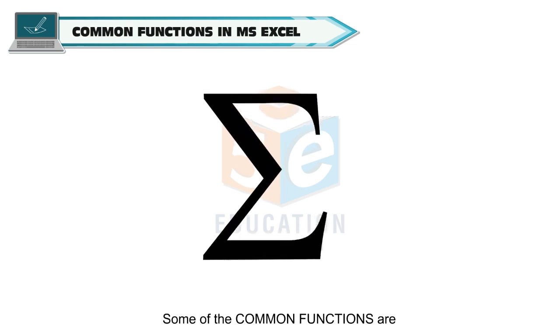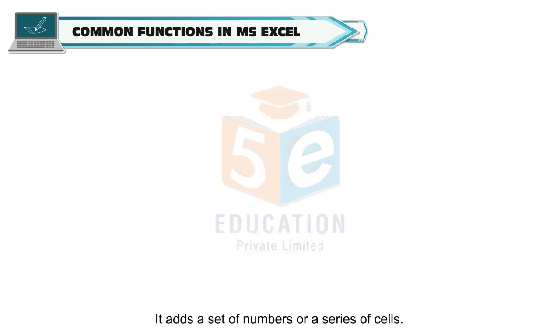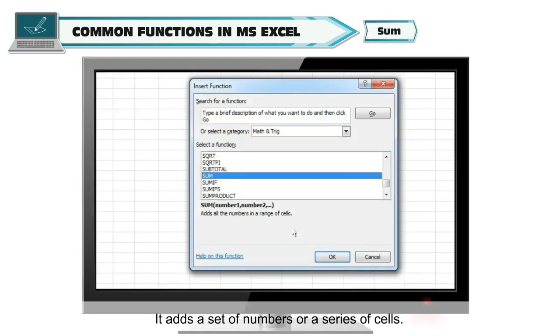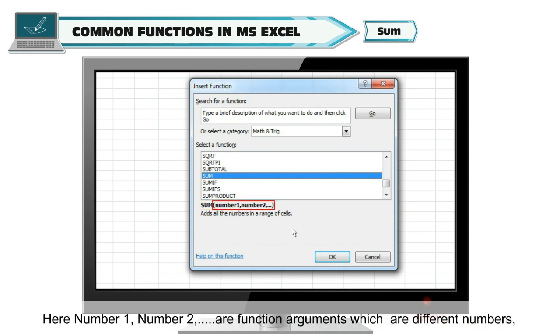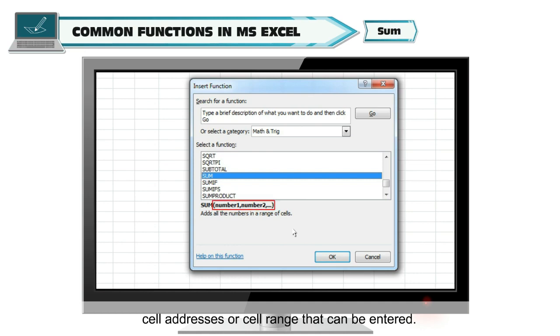Some of the common functions are: sum. It adds a set of numbers or a series of cells. The syntax for sum function is =SUM(number 1, number 2 and so on). Here, number 1, number 2, etc. are function arguments which are different numbers, cell addresses or cell range that can be entered.